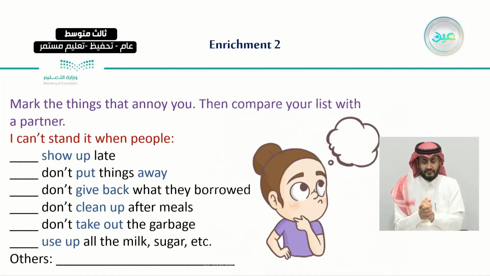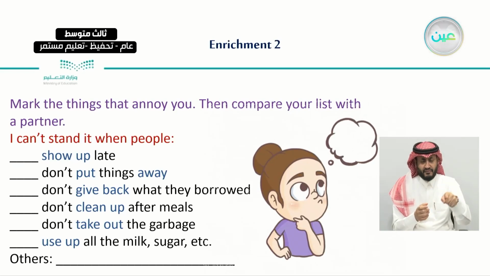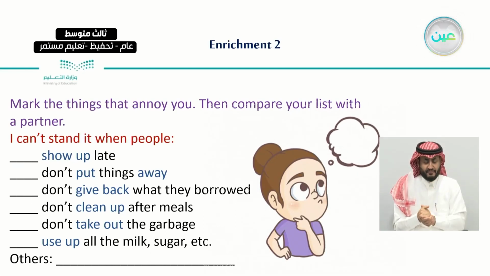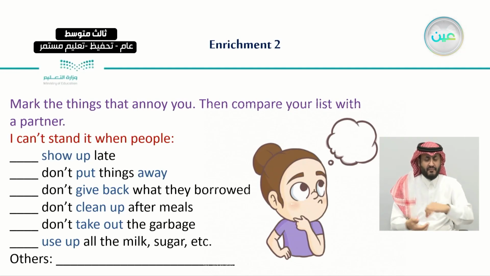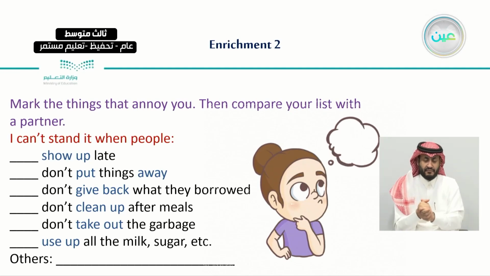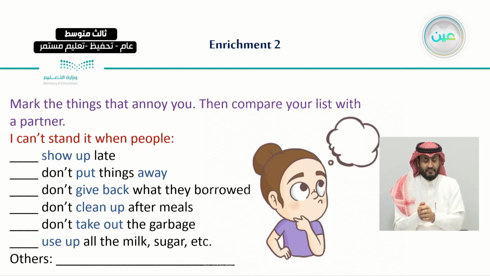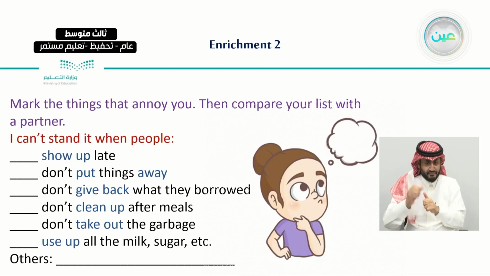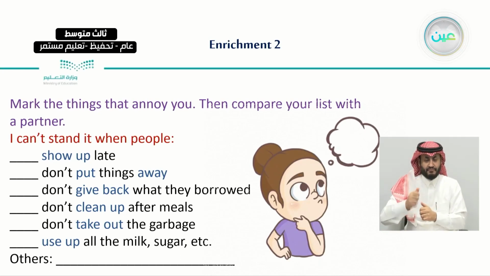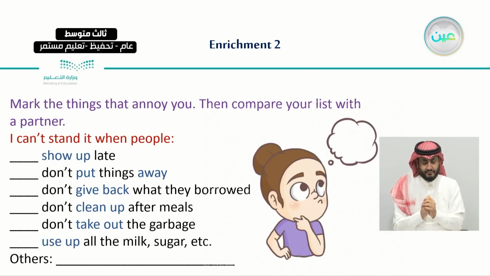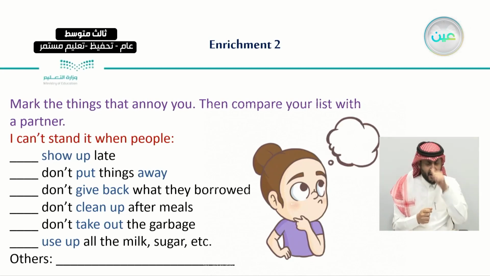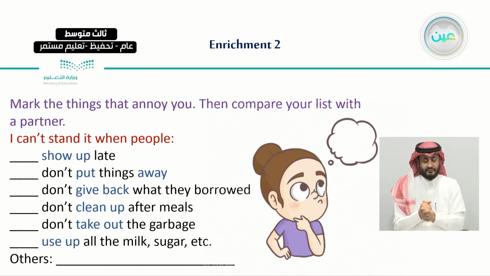So we had to mark the things that annoy you, and also compare your list with a partner or even a classmate. So you can express the things that annoy you by saying, I can't stand it, for example, when people show up late, or I can't stand it when people don't clean up after meals, or I can't stand it when people don't take out the garbage. So this helps you sometimes to express the things that you don't like or you can't stand.